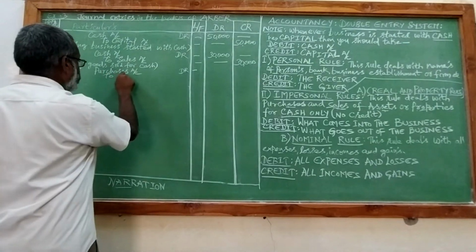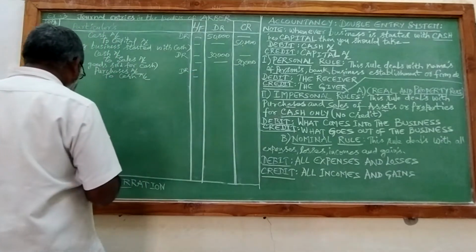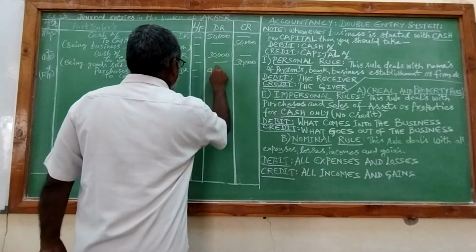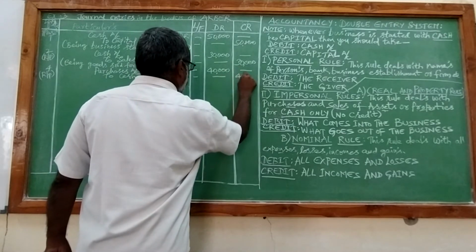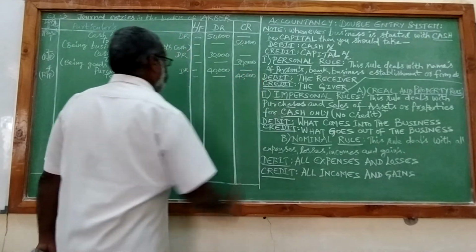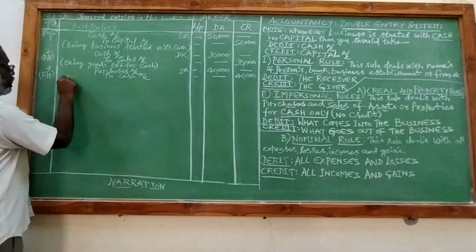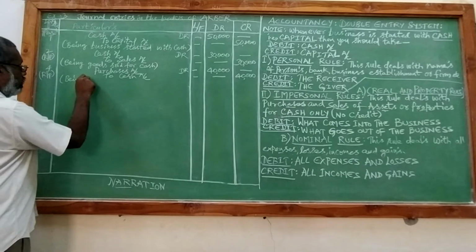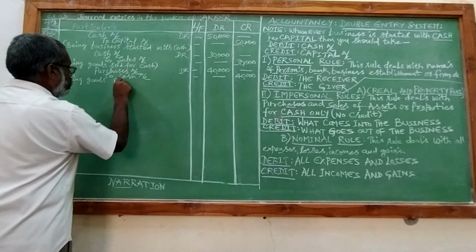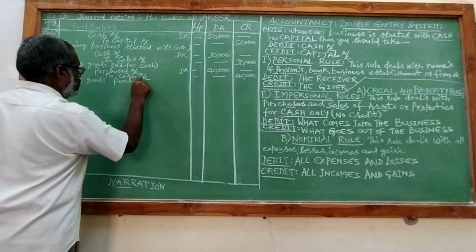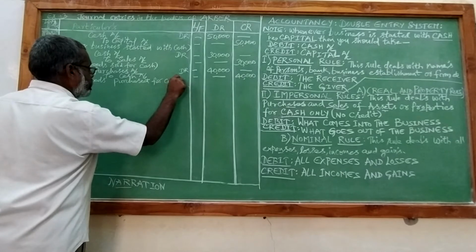Cash is going out of the business. So the narration will be being goods purchased for cash.